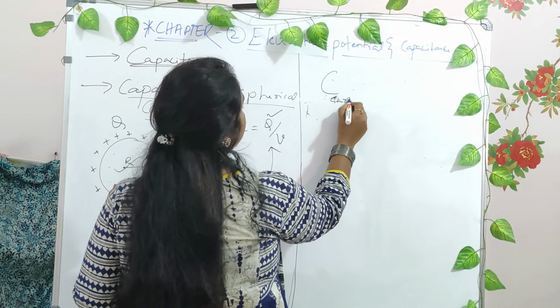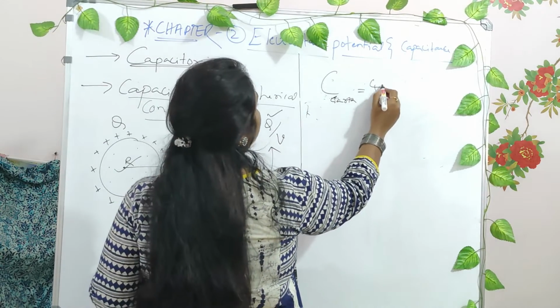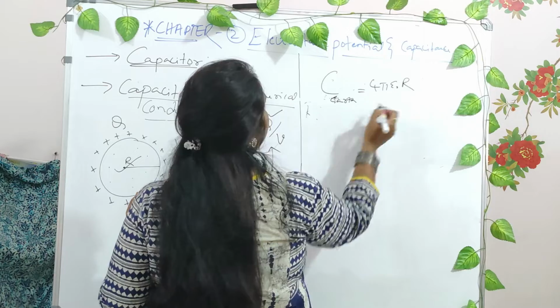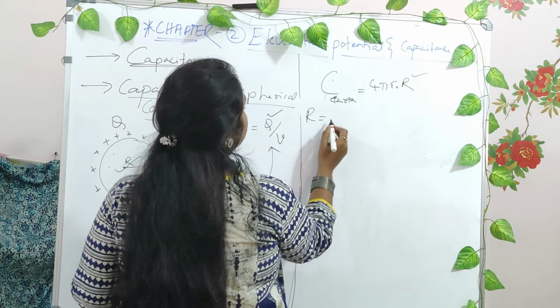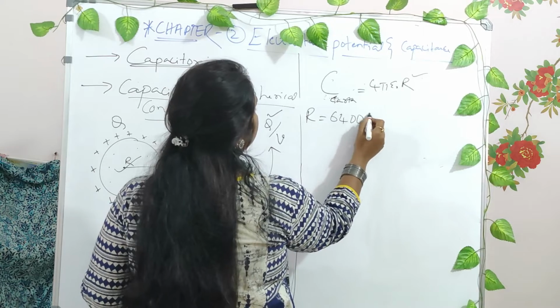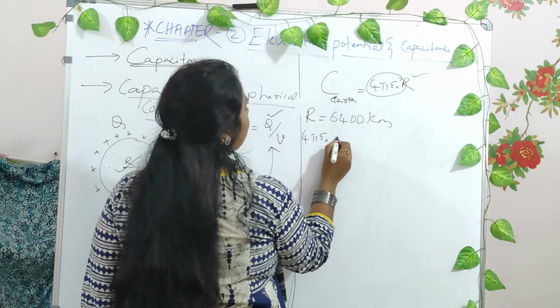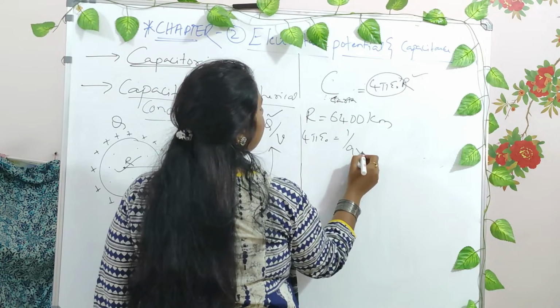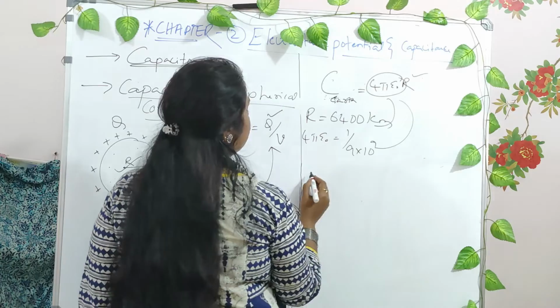Now you can even calculate the capacitance of the earth. The capacitance of the earth can be written using the same formula, 4 pi epsilon into R. What is the radius R? The radius of the earth is 6400 kilometers. And 1 divided by 4 pi epsilon naught is 9 into 10 raised to 9. Now substitute both values in this equation.